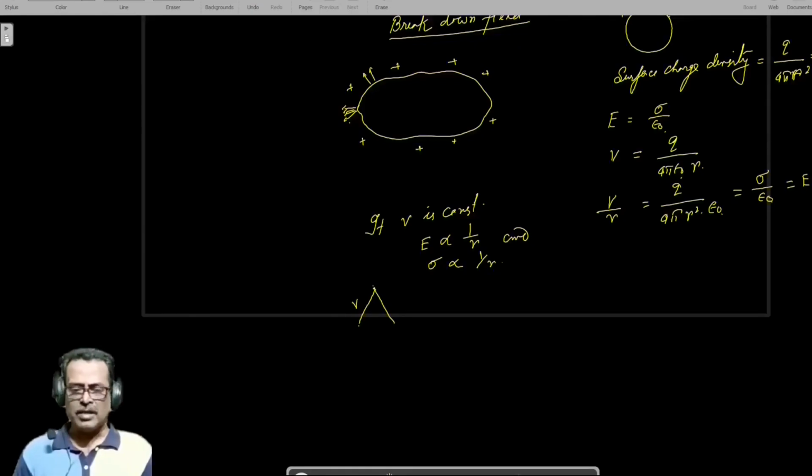As a result, the surrounding medium, that is air, is exposed to this field, and we know that the breakdown field for air is equal to 3 into 10 to the power 6 volt per meter. So when it goes beyond 3 into 10 to the power 6 volt per meter, then corona discharge takes place, that is, electrons from the air will jump towards the body if it is positive.